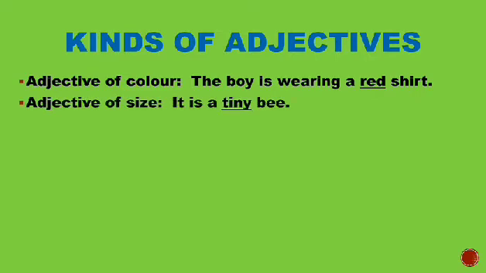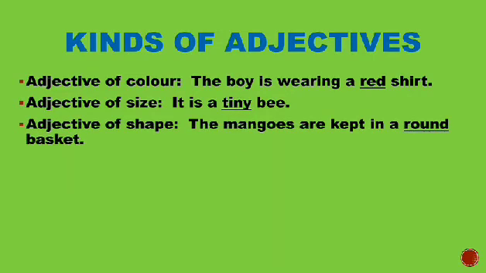Next, we have adjective of size. It is a tiny bee. What is the size of the bee? It is very small, it is tiny. So the word tiny is an adjective or a describing word. Next, we have adjective of shape. The mangoes are kept in a round basket.